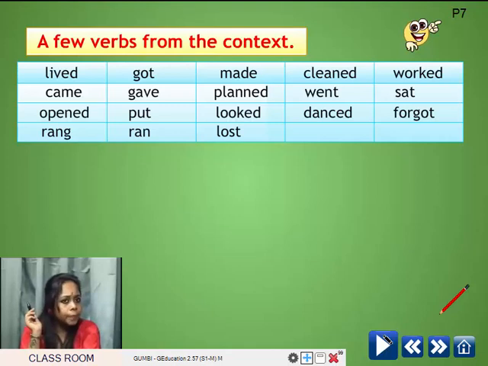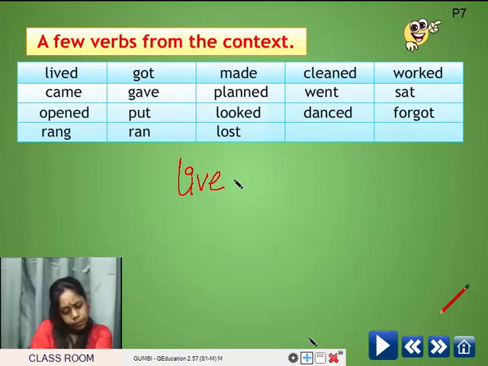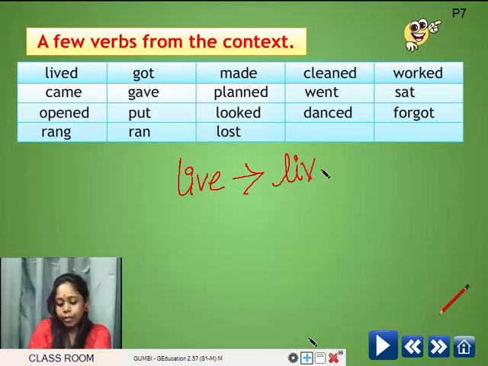Is lived a regular verb or an irregular verb? Ma'am, it's a regular verb. Why? Ma'am, because you told me that if we add d or ed at the end, then it will be a regular verb. Yes, so lived is a regular verb.